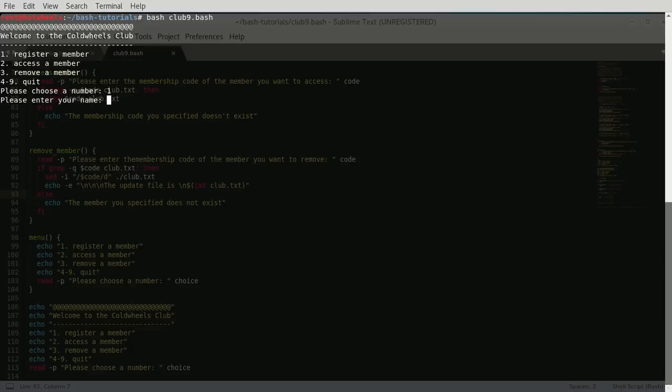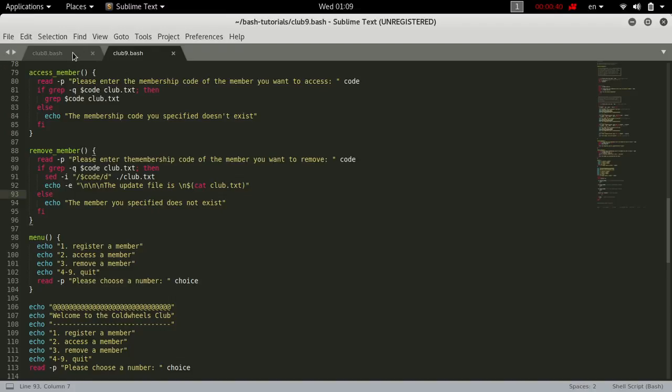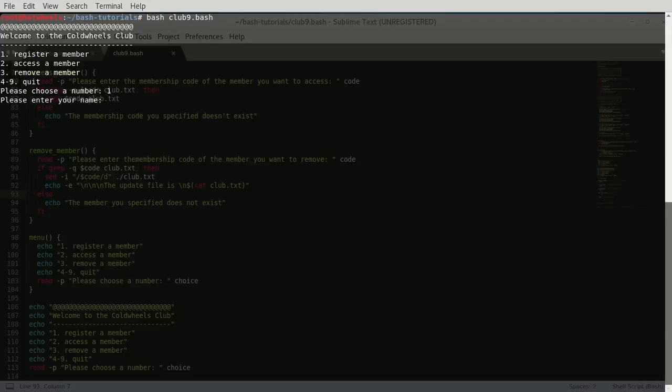We have really not changed anything in club9. We just copied all the code in club8 and pasted it in club9.bash, just to work with club9.bash in the logic fixing part.